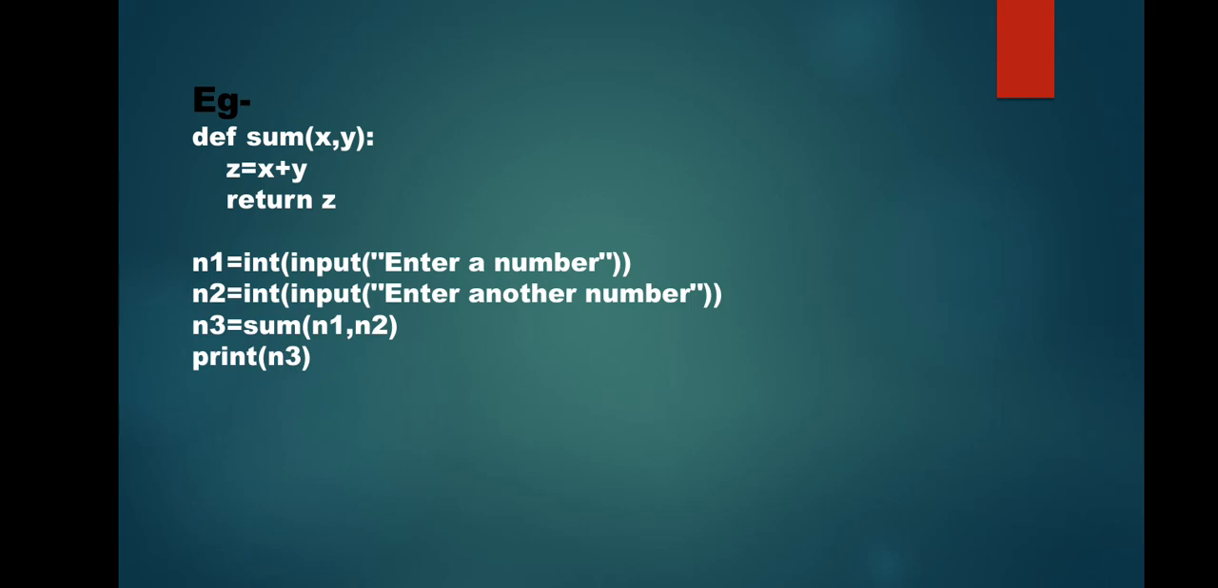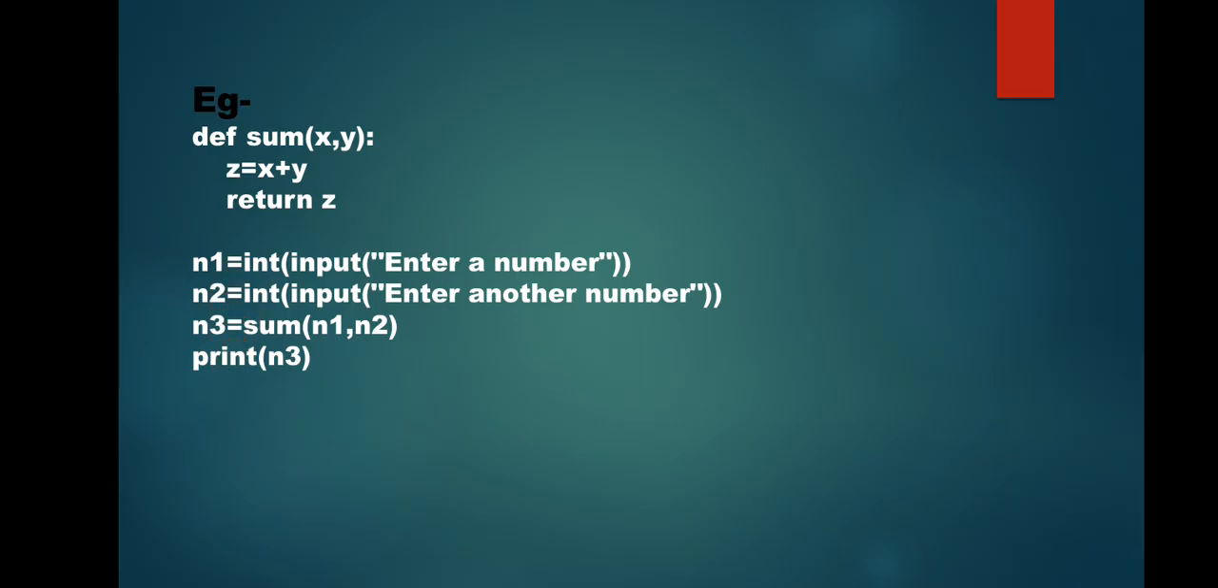Now let us see with an example. Here is a function sum. Now this function is taking two variables, two parameters x and y, and it is also creating a variable within its body with the name z. Now this function is called from the main program, and in the main program you will see that there are three variables n1, n2 and n3.